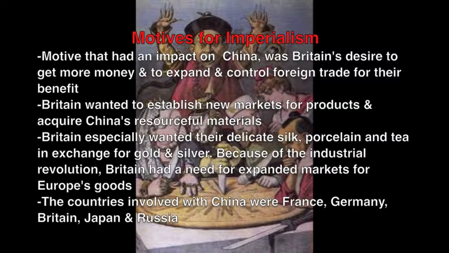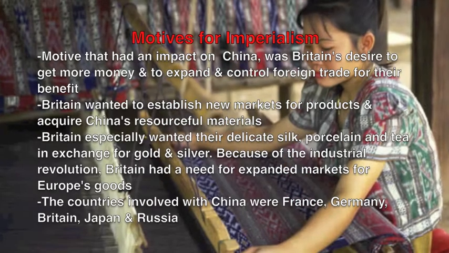Motives that had an impact on China were Britain's desire to get more money and to expand and control foreign trade for their benefit. Britain wanted to establish new markets and products and acquire China's resourceful materials. Britain especially wanted their delicate silk, porcelain, and tea in exchange for gold and silver. Because of the Industrial Revolution, Britain had a need for expanded markets for Europe's goods.